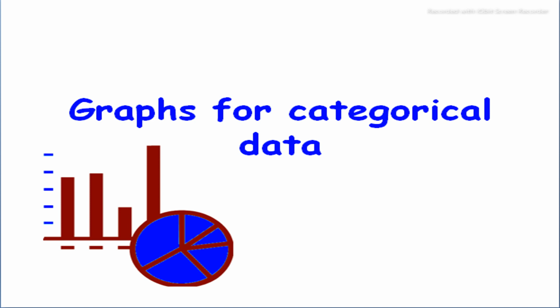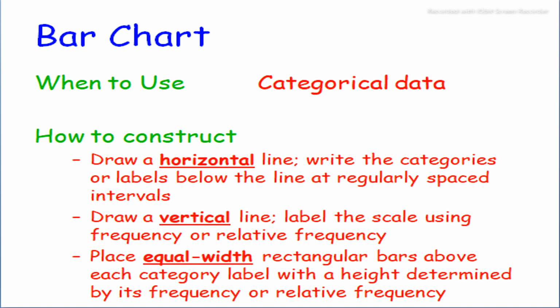Now we describe the graphs for categorical data, which were discussed in previous slides. The first one is the bar chart. Bar charts are mostly used, and first we discuss why we use diagrams. The most important function of science and statistics is to present complex quantitative data in simple forms and make them easily intelligible. Classification and tabulation of data put it into simple form.